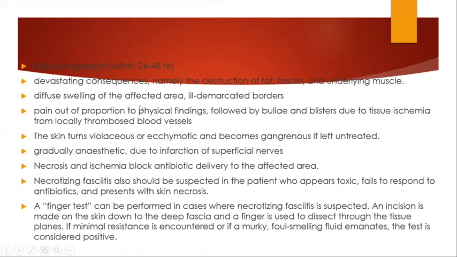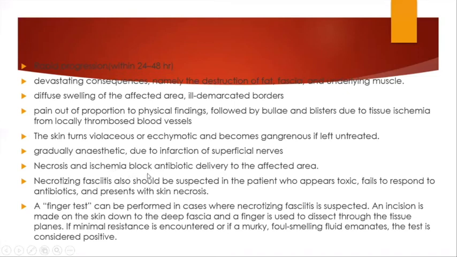There is diffuse swelling of the affected area with very ill-demarcated borders, and what the patient tells is extreme pain which is out of proportion to the physical findings noted, which is followed by bulla and blister formation due to tissue ischemia from locally thrombosed blood vessels. Also, as there is infarction of superficial nerves, the area gradually turns anesthetic. The skin turns violaceous or ecchymotic and thus becomes gangrenous if it is left just like that.